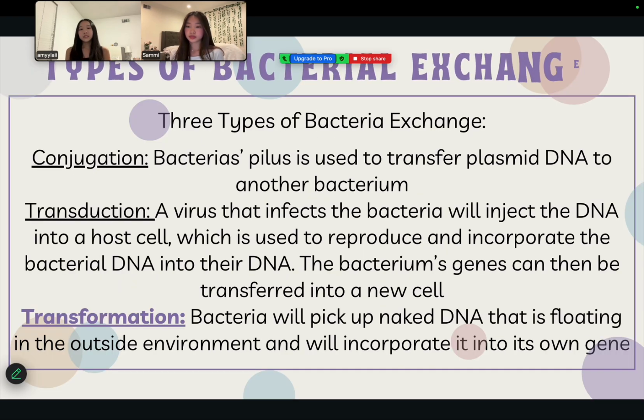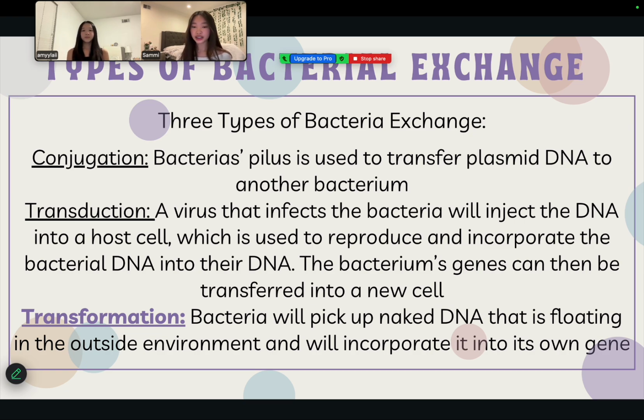The first type of bacterial DNA exchange is a process called conjugation. During this process, the bacteria's pilus, also known as the sex pilus, is utilized to transfer plasmid DNA to another bacterium. In another process known as transduction, a virus that infects the bacteria, also known as a bacteriophage, will inject the DNA into a host cell, which is used to reproduce and incorporate the bacterial DNA into their own DNA. The bacterium's genes can then be transferred into a new cell to show off these genes.